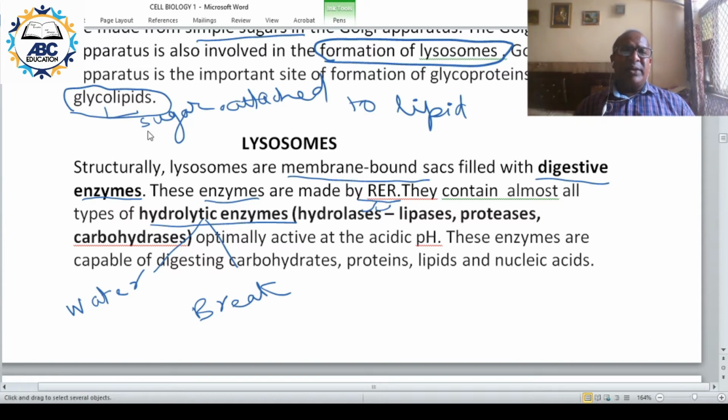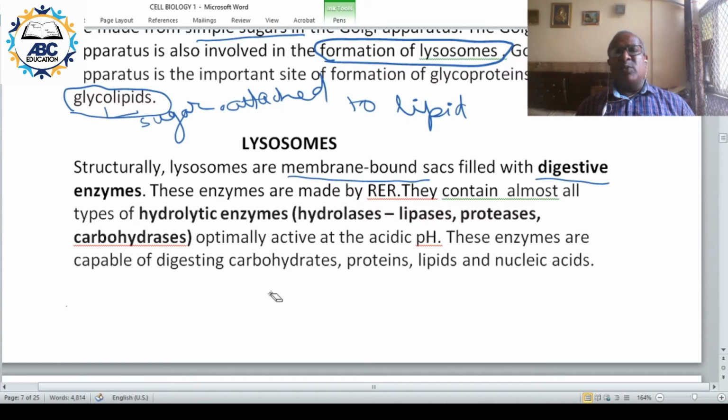So lysosomes contain hydrolytic enzymes. Some of these enzymes are lipase, protease, carbohydrase, etc. And these are active at acidic pH. So these enzymes can digest almost all components of the cell, whether it is carbohydrate, protein, lipid or nucleic acid.